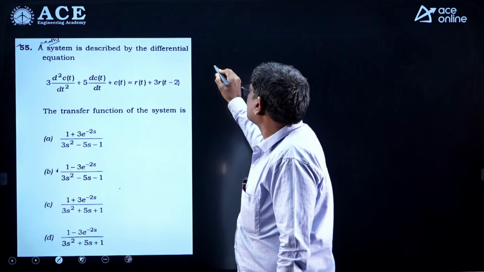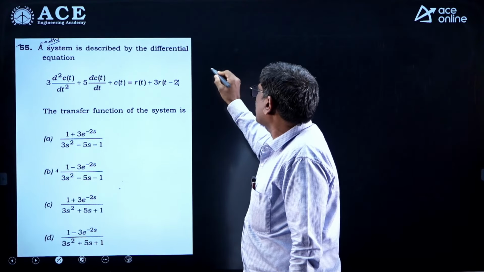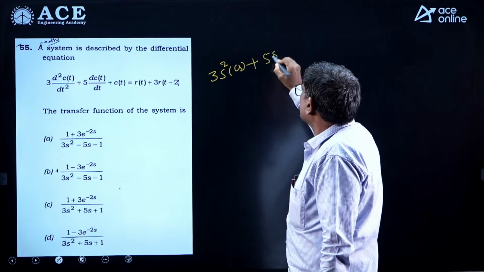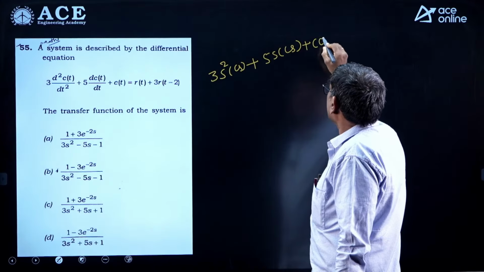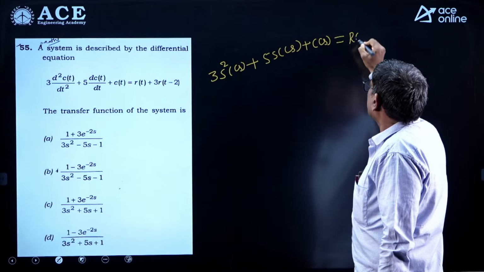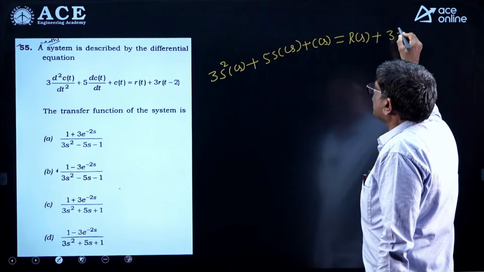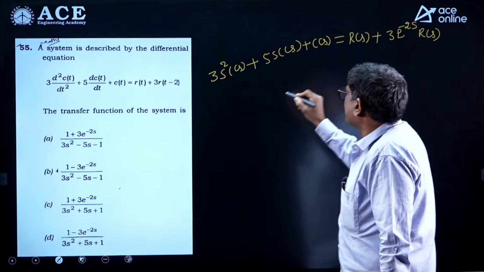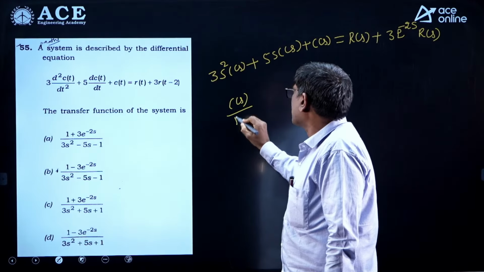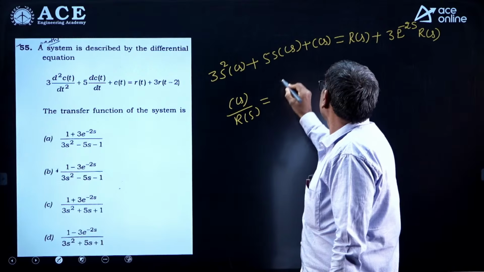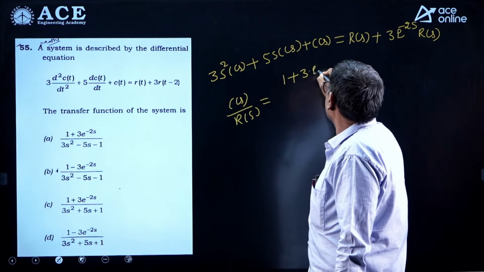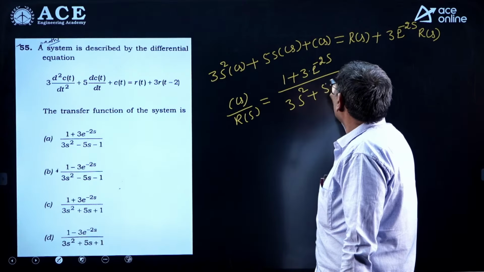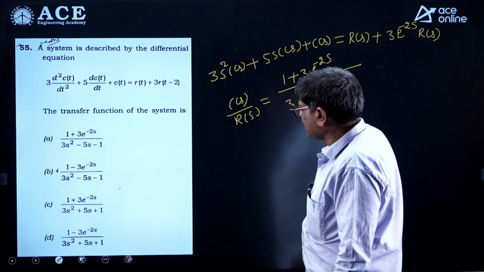If you apply Laplace transform and then take the ratio, you get 3s square C(s) plus 5s C(s) plus C(s) equals R(s) plus 3 into e power minus 2s into R(s). Then the transfer function, output by input, C(s) by R(s), is 1 plus 3 into e power minus 2s divided by 3s square plus 5s plus 1. So the answer is C.